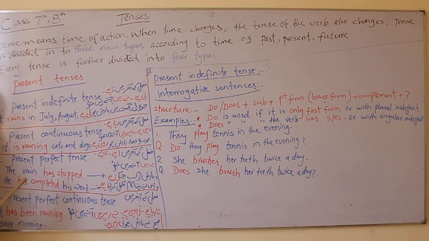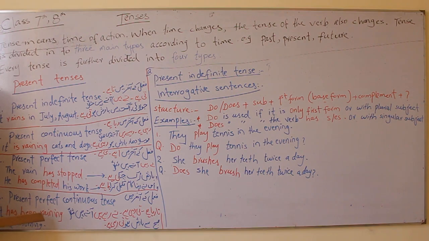As I told you, keep it in mind to learn them easily. Present perfect is always has or have, and continuous is always ing verb. That will be joined by been, means the structure is subject plus has or have plus been plus ing verb.